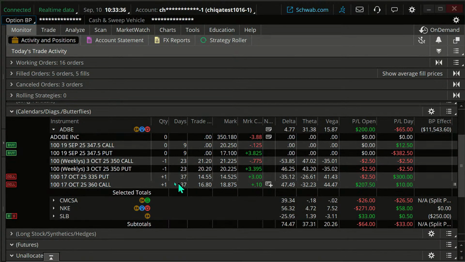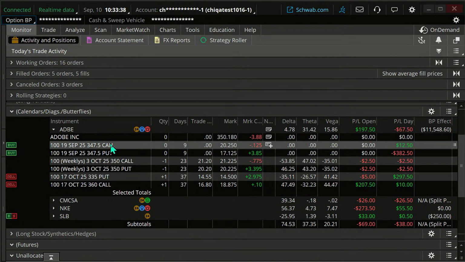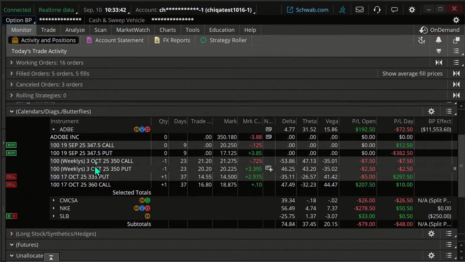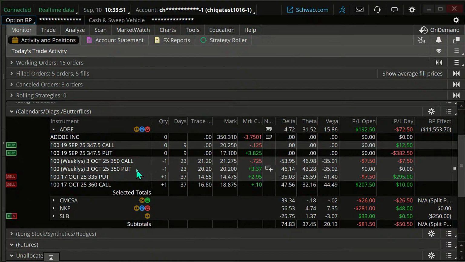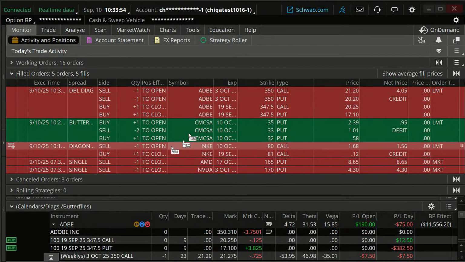And we used to have September 19th expiration. Now we have October 3rd expiration for those short options, one call, one put. And in the process, we just brought in a $400 credit on that. That's a roll.